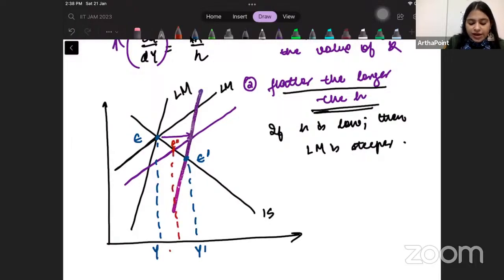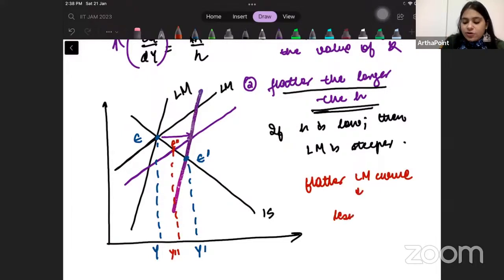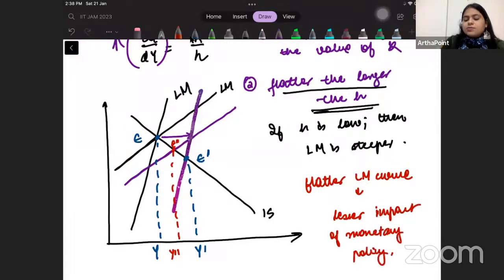Meaning I go from Y to Y double dash. So the flatter the LM curve, I am going to have lesser impact of monetary policy. Less impact of monetary policy.